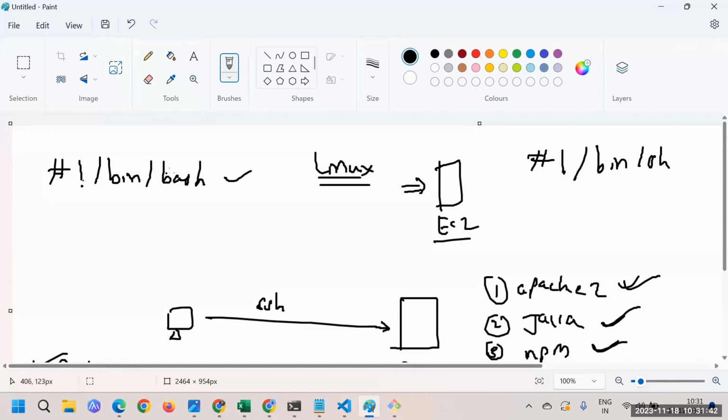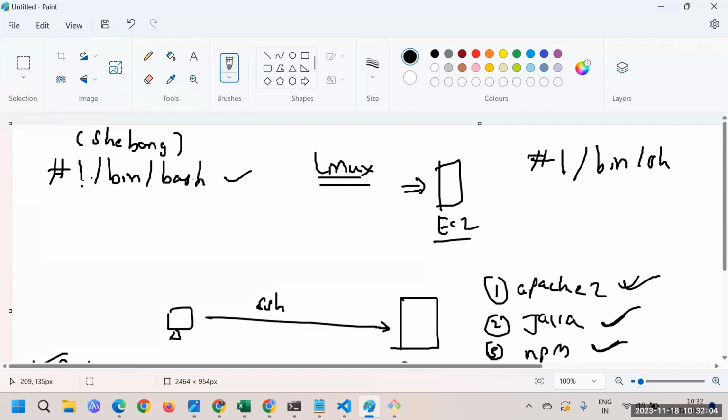But what is the meaning of it? This is actually what we call a shebang character. In technical words, we call it a shebang. You guys don't need to remember the term shebang and all this stuff, but yes, we will call this thing a shebang. Now, what is the meaning of that shebang line?